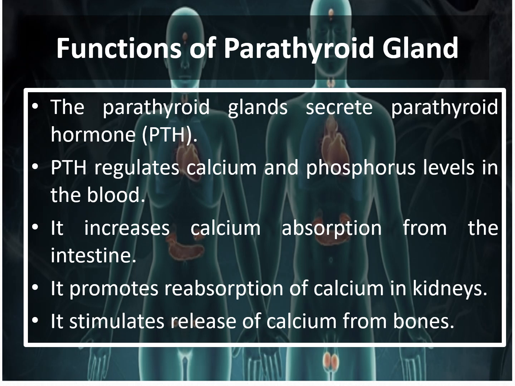Coming to the next, functions of parathyroid gland. The parathyroid gland secretes parathyroid hormone, which is called PTH in abbreviated form. Parathyroid hormone regulates calcium and phosphorus levels in the blood, which is essential for maintaining the body homeostasis and also the energy balance. Parathyroid hormone increases calcium absorption from the intestine. Parathyroid hormone promotes reabsorption of calcium in the kidneys. It stimulates the release of calcium from bones. So, parathyroid hormone is mainly concerned with the calcium and phosphorus levels in the blood.